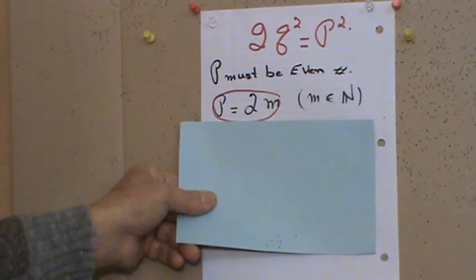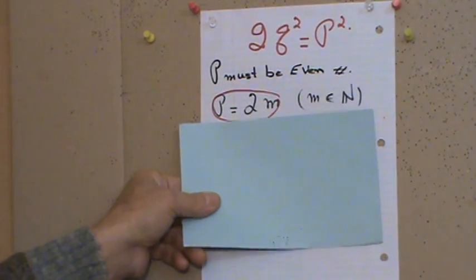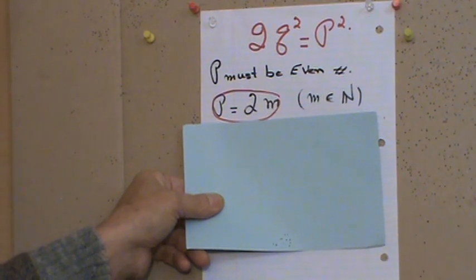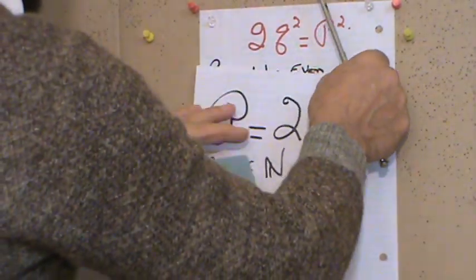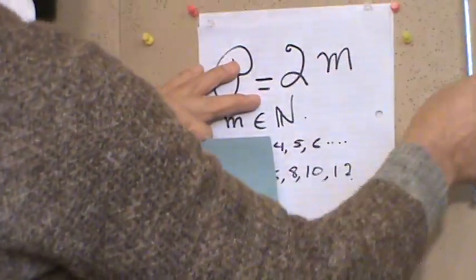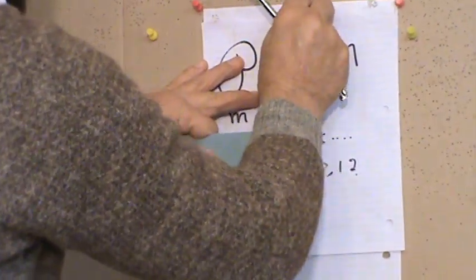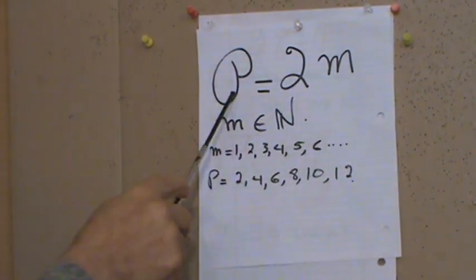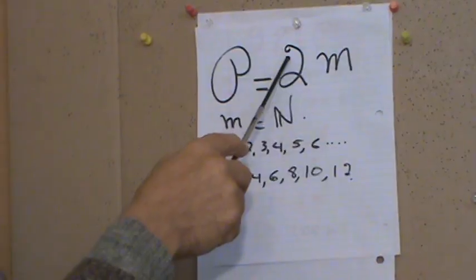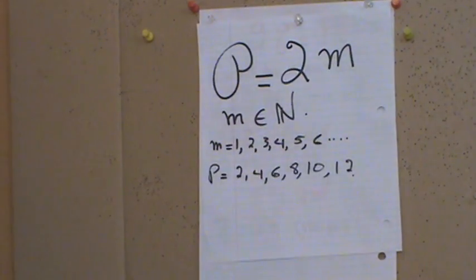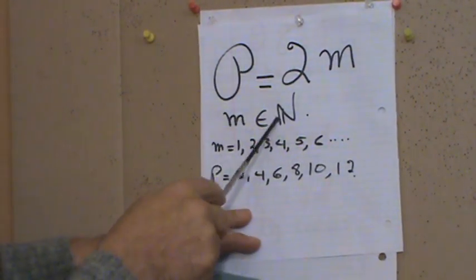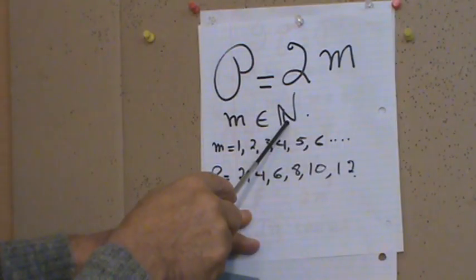By the way, because I'm giving this lecture for beginner basic algebra and college algebra, I'll go a little bit in more detail. So let me go now to this one, if I may. Now here, p is an even number. I write it in the form of 2m. Now here, m is a natural number.